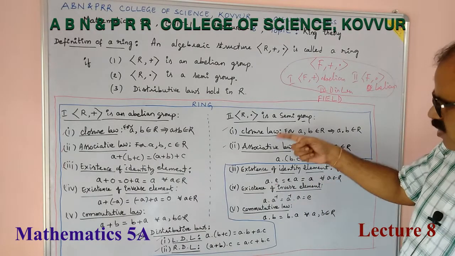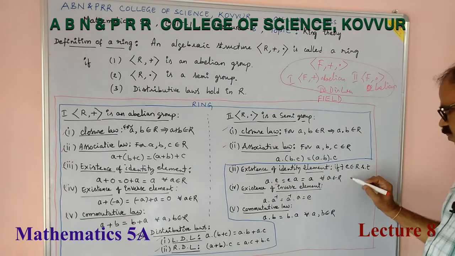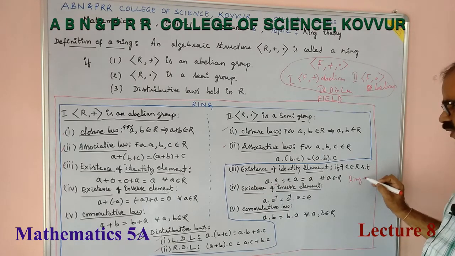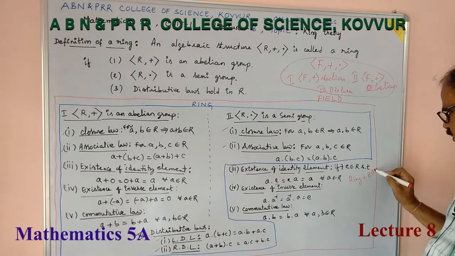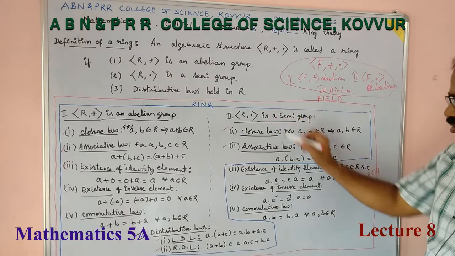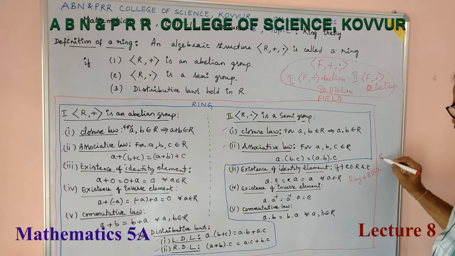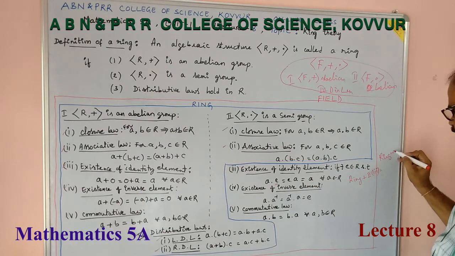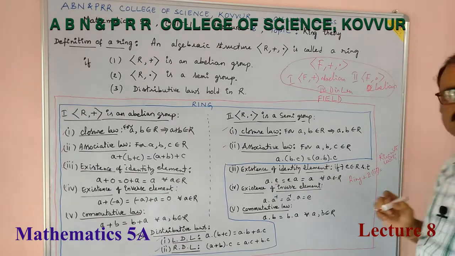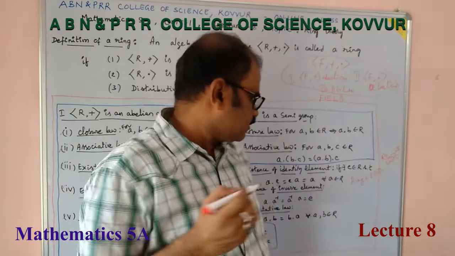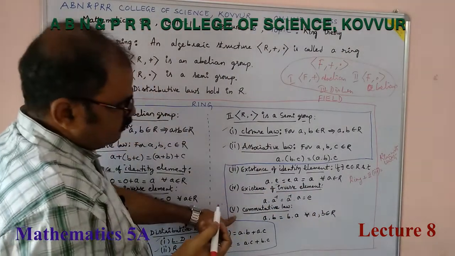So, if a ring also satisfies this third axiom, in Roman 2, with respect to multiplication, if the third is satisfied, then this is said to be a ring with unity. Unity means ring with unity element. If the fourth one is satisfied, let us go for the fifth one first.